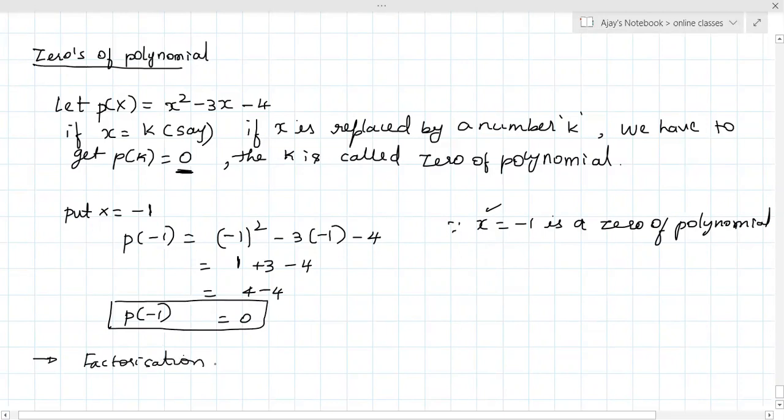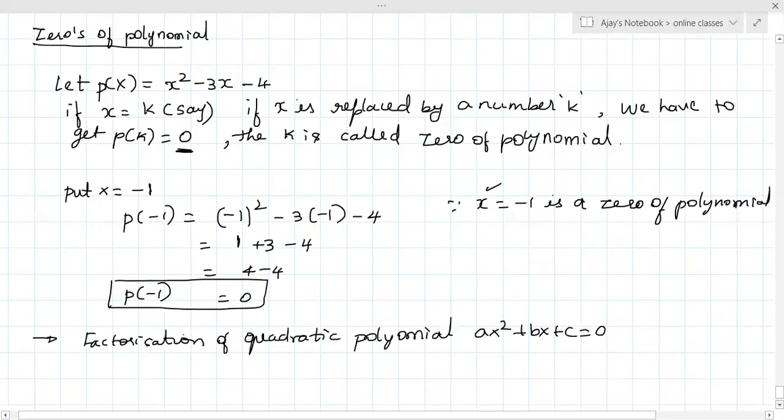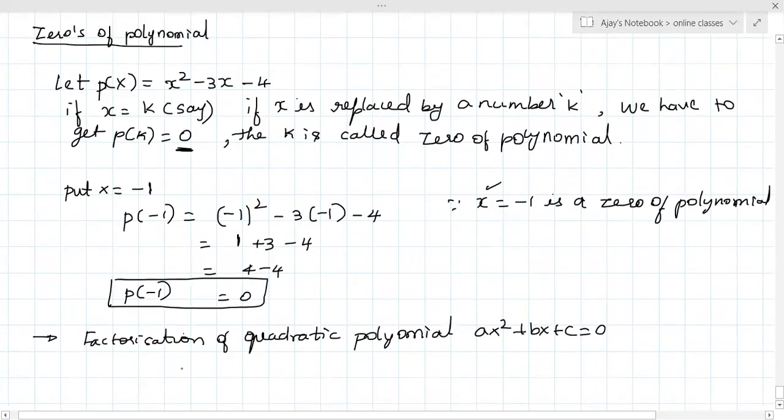Method of factorization of a quadratic polynomial. If I factorize a quadratic polynomial, what is the general formula? ax square plus bx plus c is equal to 0. Here, how many values of x are possible? 2. X can have 2 values.